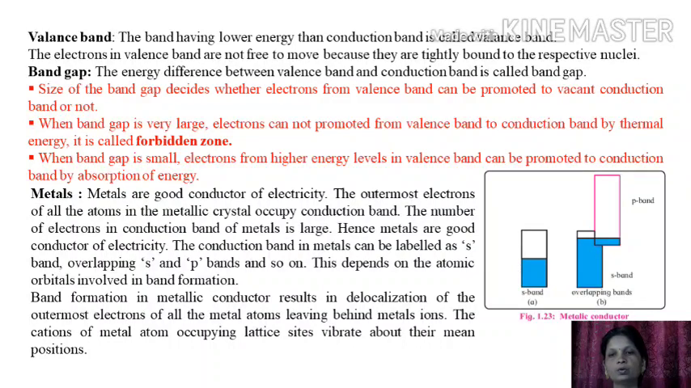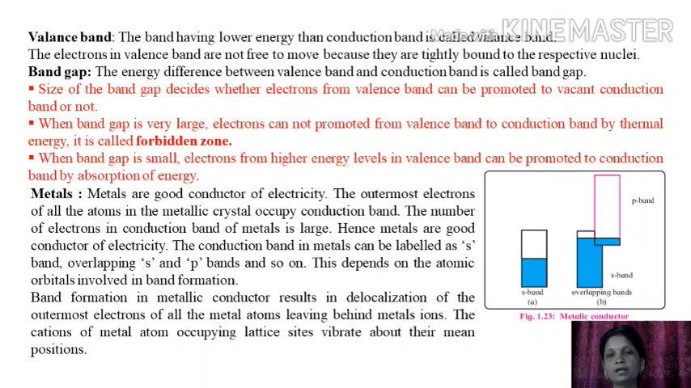Now let us discuss the metals. Firstly see figure 1.23, which displays the metallic conductor properties. Metals are good conductors of electricity. The reason behind this we are discussing here. The outermost electrons of all the atoms in the metallic crystal occupy the conduction band. The number of electrons in the conduction band of metals is large. Hence, metals are good conductors of electricity.